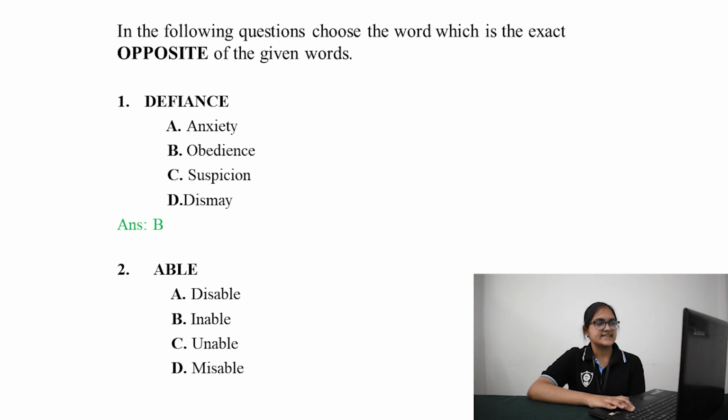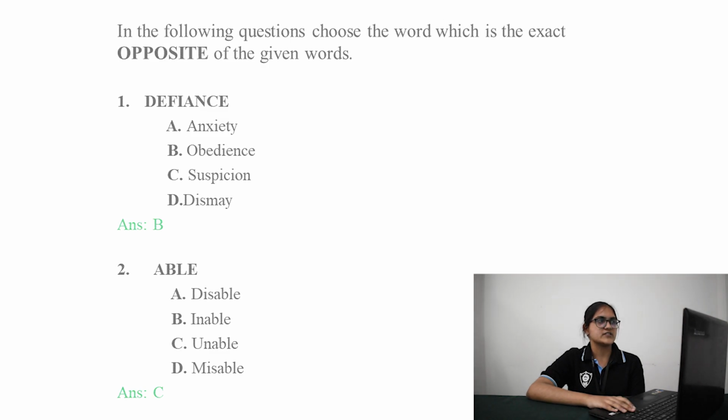So the second question is able. The options are disable, enable, unable, and misable. If you observe the prefixes of the given options, all of the options imply a negative meaning, so you can't possibly cancel any of the options. The word disable refers to something like disabling a device. Enable is not grammatically correct as an opposite, and the word misable is also not grammatically correct. So the answer is obviously option C, unable.